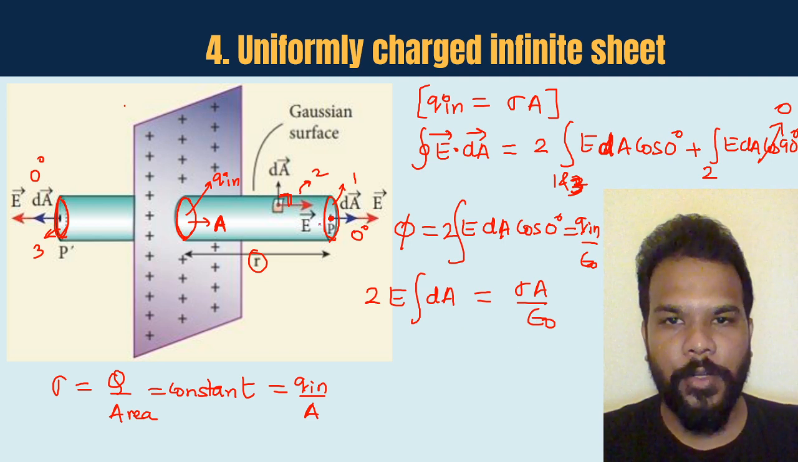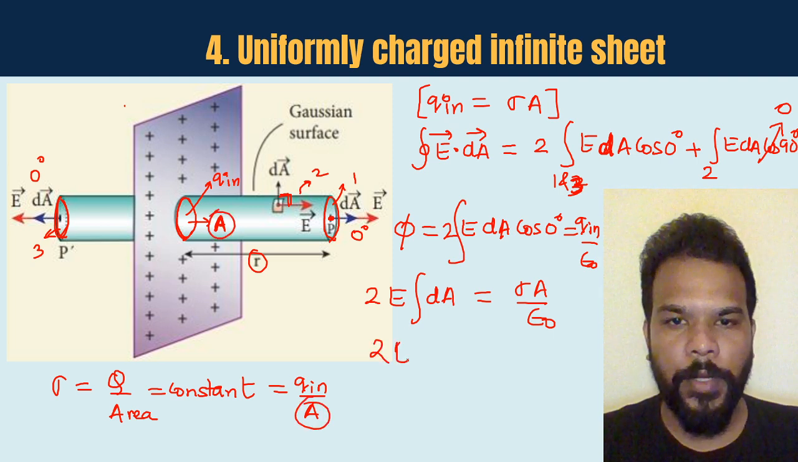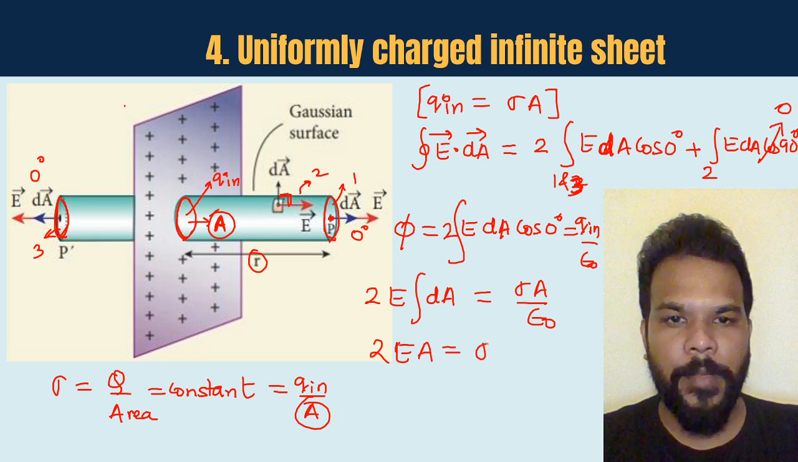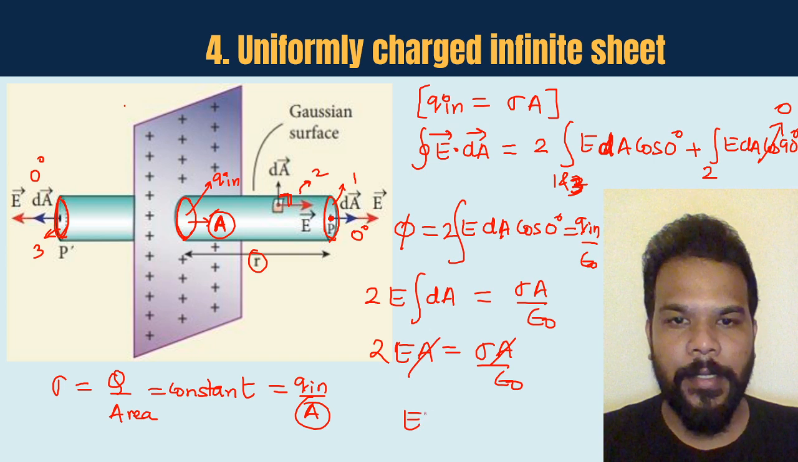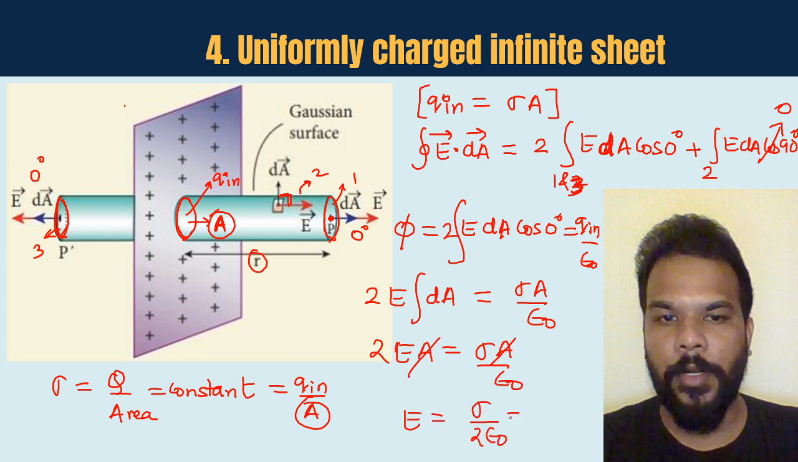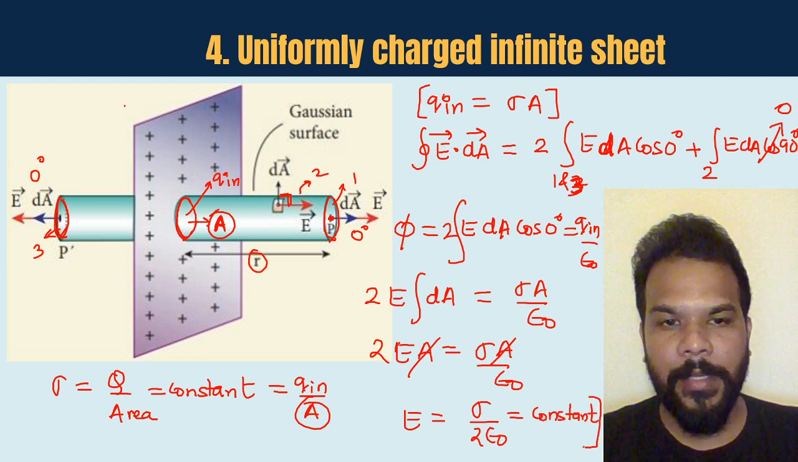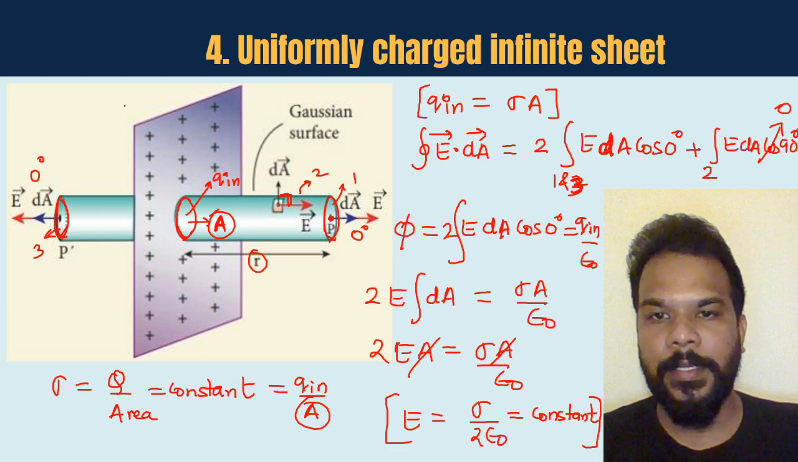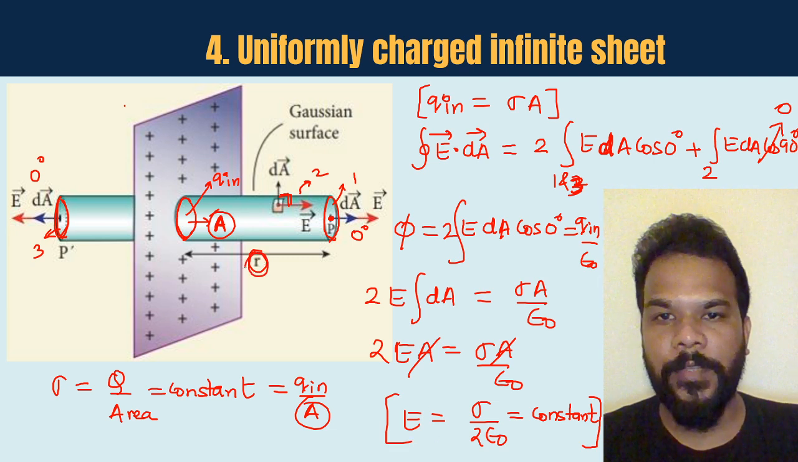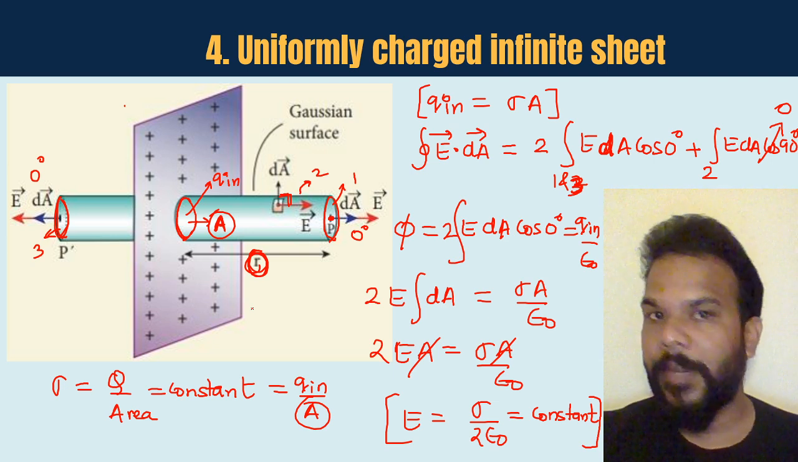And this integration of dA is going to give me the area of the circular section, which we have chosen to be A. Okay, so 2 into E into A will be equal to sigma A by epsilon naught. A gets cancelled. Electric field comes out to be sigma upon 2 epsilon naught, which, my dear friends, is basically a constant value. Doesn't matter how far that point P is, it is actually independent of this value of R. How far that point you are choosing, the electric field will come out to be a constant.